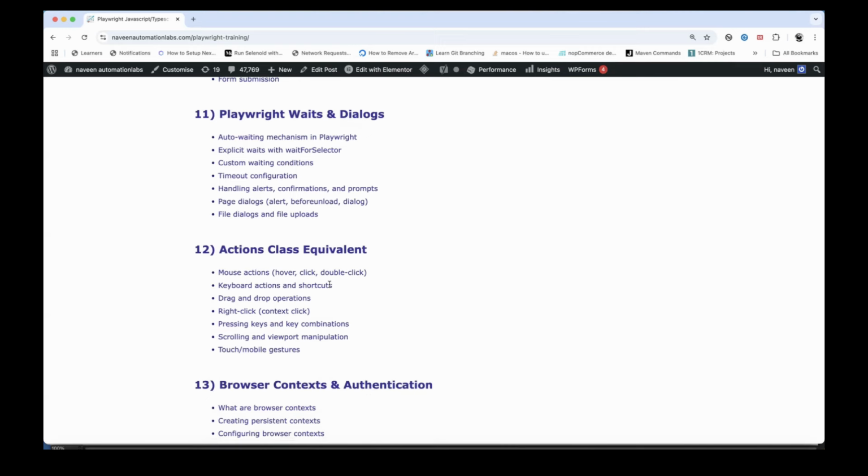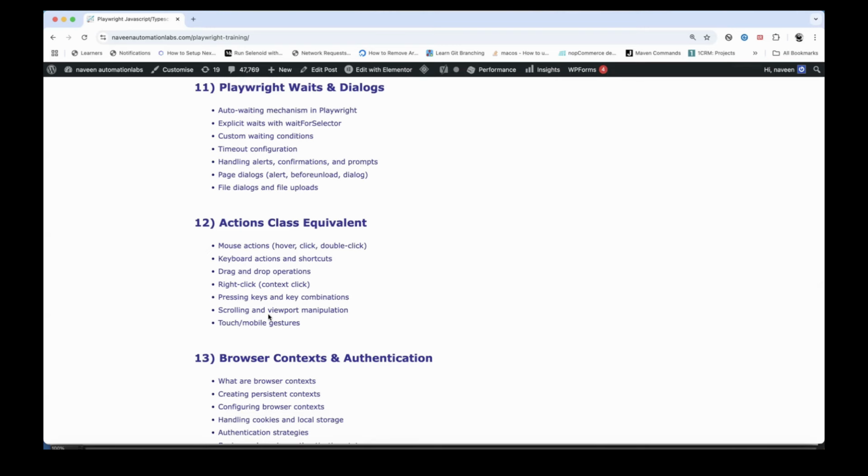Then just like we have various user actions like mouse actions and keyboard actions. Let's see, mouse hover, click, double click, right click, context click, drag and drop. How to do that? Pressing the key events, key combinations. Let's see, for example, Control A, Control Shift A. I really want to refresh the page. So keyboard actions that I have to perform, mouse over, I have to do that for the menu handling and everything. So in that case also we will talk about it here. Pressing the keys, key combinations, scrolling, viewport manipulations, like how to scroll, touch, and mobile gestures also. This is just like the Actions class equivalent we have in Selenium, right? So similarly, we have that also here. So we'll talk about that as well.